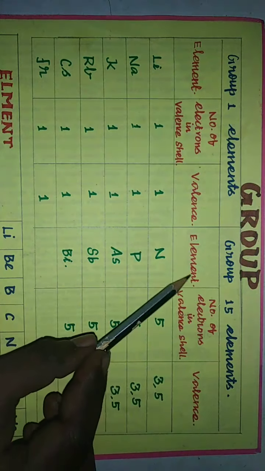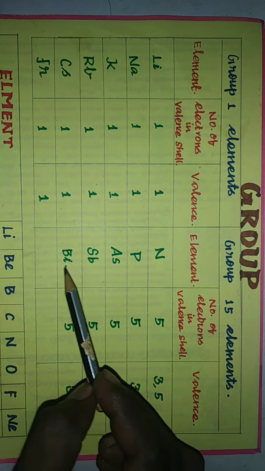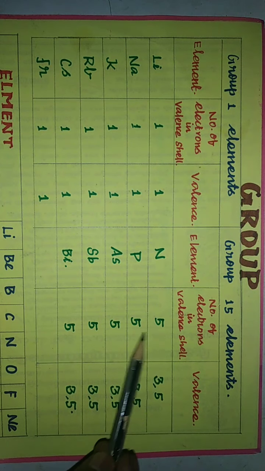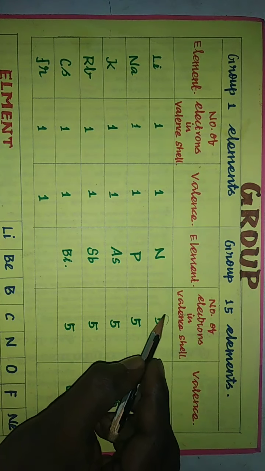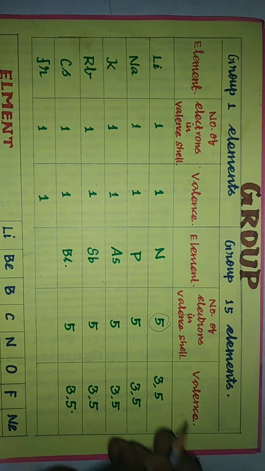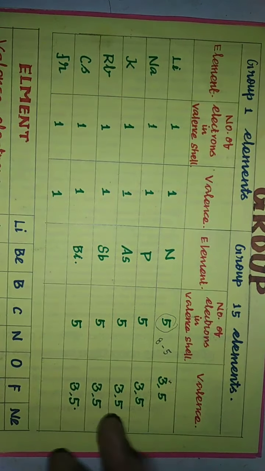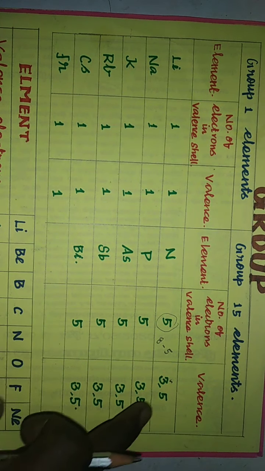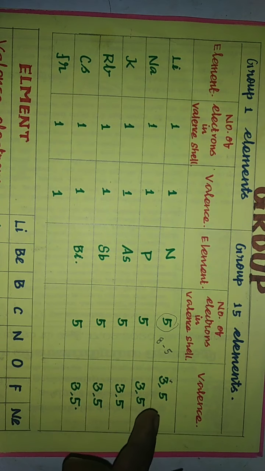Okay, now let us take group 15 elements. Here the elements are nitrogen, phosphorus, arsenic, antimony and bismuth. In the same group, the number of valence electrons will be the same: 5, 5, 5 and 5. Then valency: if valence electrons are greater than 4, what formula do we use? We use the formula 8 minus 5, so the valency is 3. It also shows pentavalency. They show two different valencies, 3 and 5. I told you about variable oxidation states, so these elements show variable oxidation states.